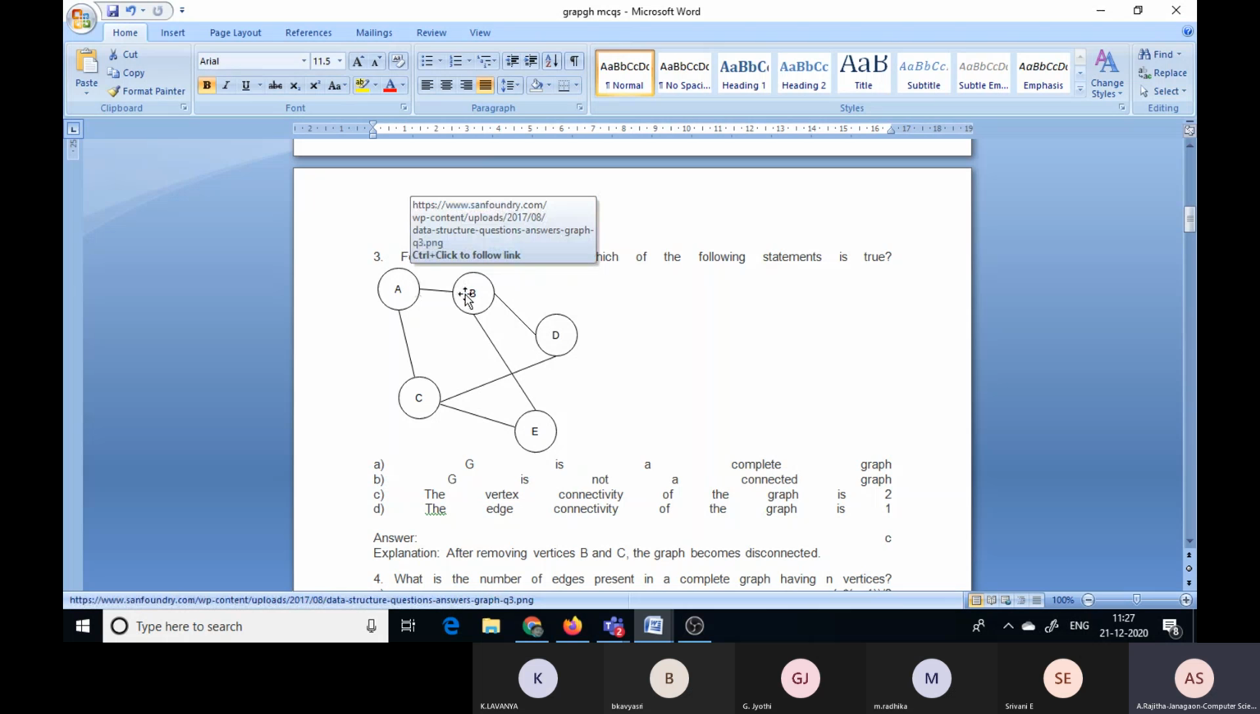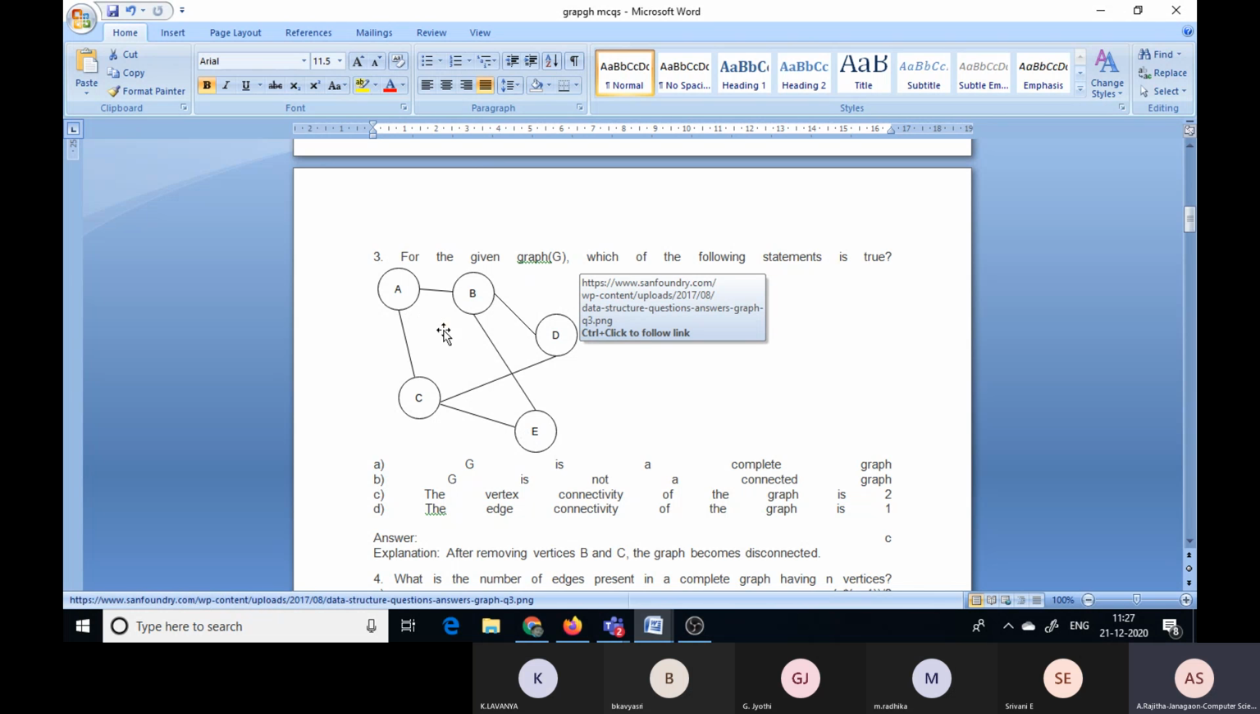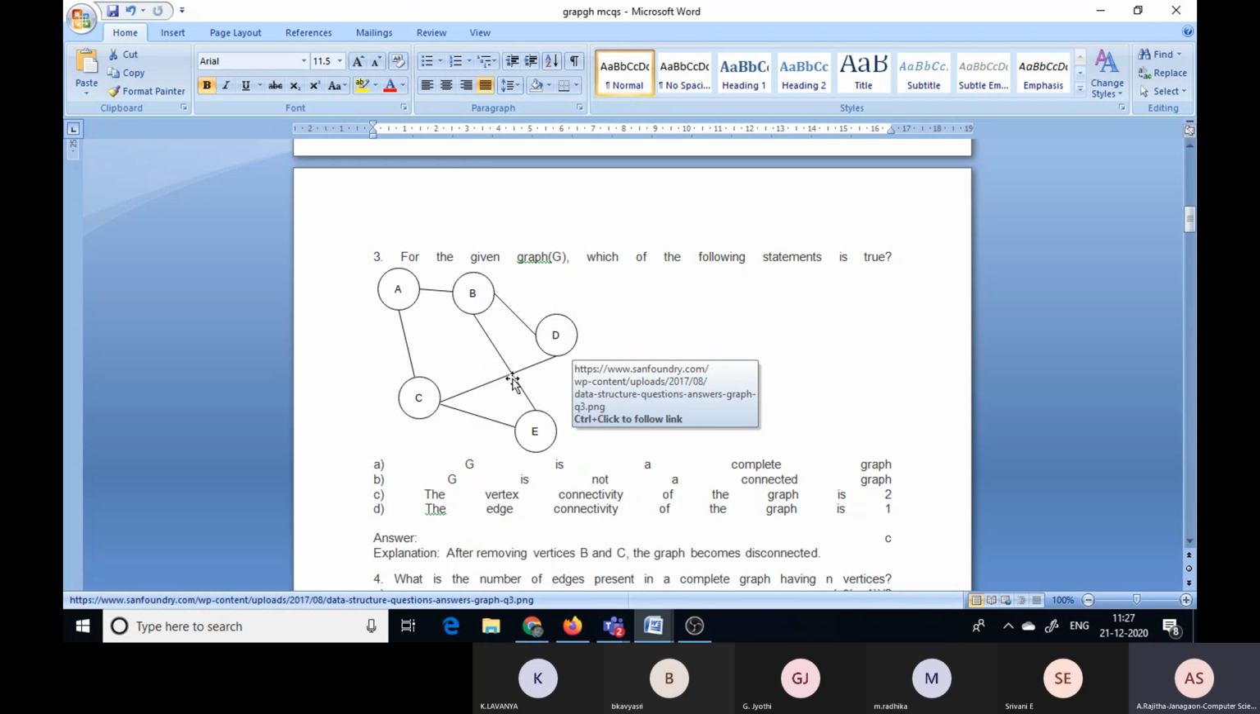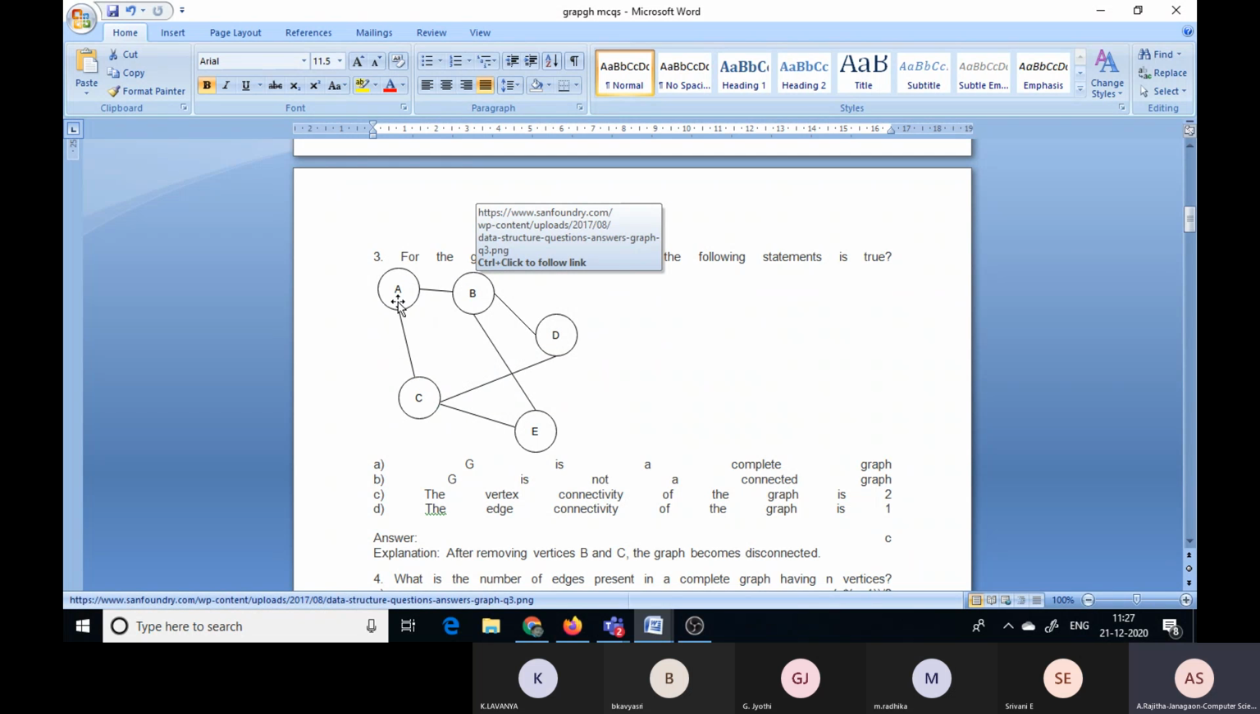That means from A to B some edge is there, and to C some edge is there. There is no edge from A to D or A to E. If you pick one vertex and all the remaining vertices are adjacent to it, then we can call it a complete graph. So this is not a complete graph. And G is not a connected graph? No, it is a connected graph. That means from any vertex to another vertex, you can have some path. That's why this is a connected graph.